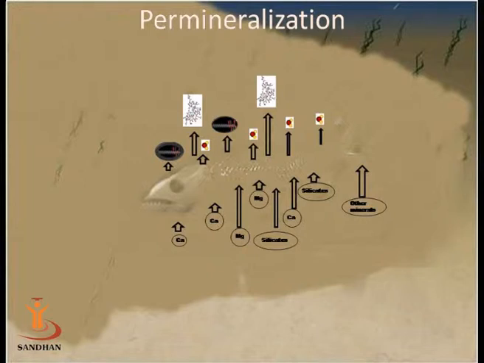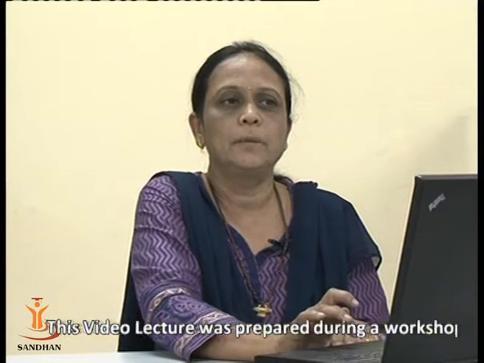As the layers pile up, the skeleton is under pressure, and because of this pressure the water molecules from the sediment come out, and there is pressure on the skeleton and also on the bone minerals. As a result, if the water in the sediment is very rich in mineral content,